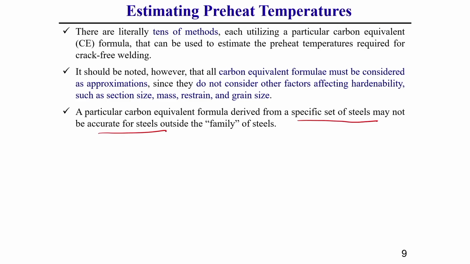One thing here you should keep in mind: the carbon equivalent of a steel can be taken as a rough guide for the evaluation of weldability. First of all, you should know what weldability is. Weldability means the capacity of a material to be welded under the fabrication conditions imposed by a specific design structure, and the welded structure that is developed performs satisfactorily in service. That is called the weldability of that material.